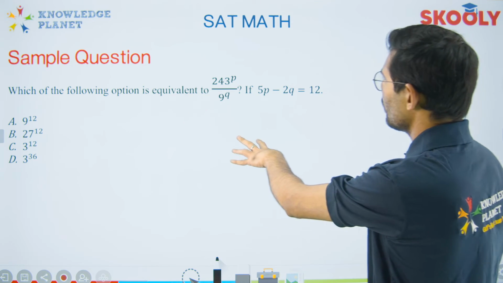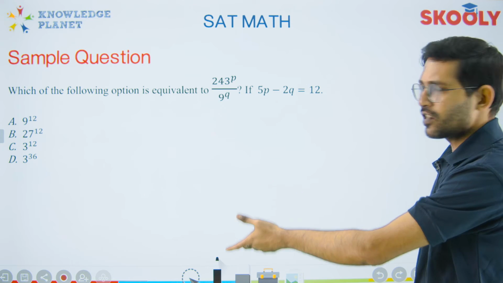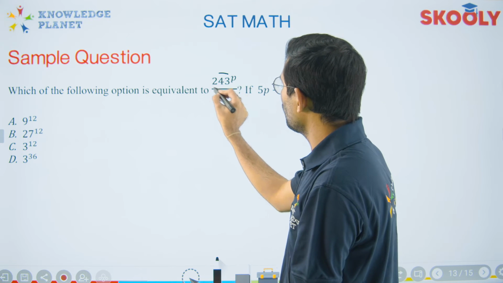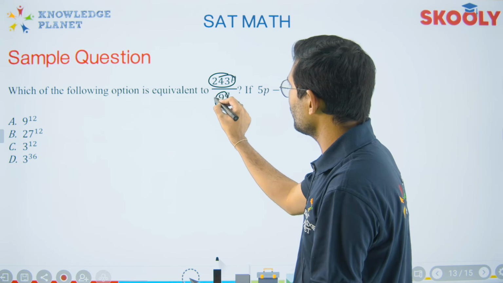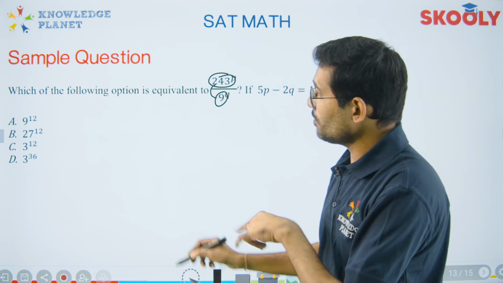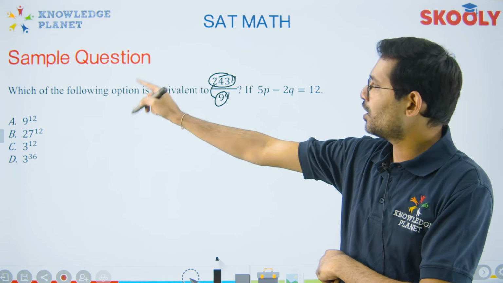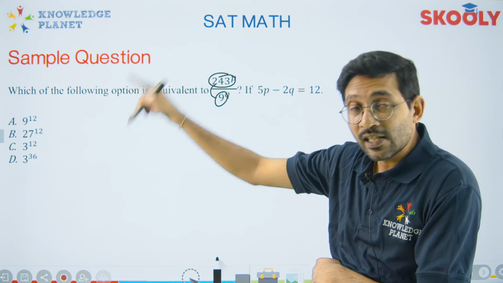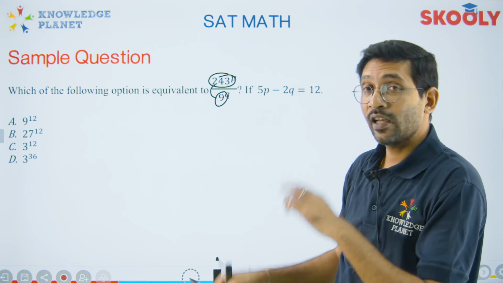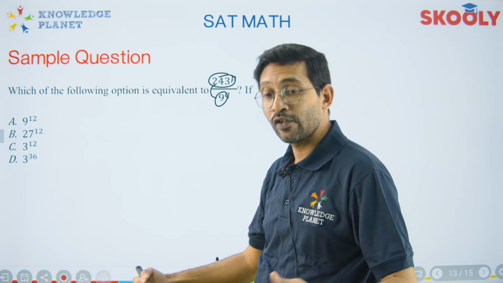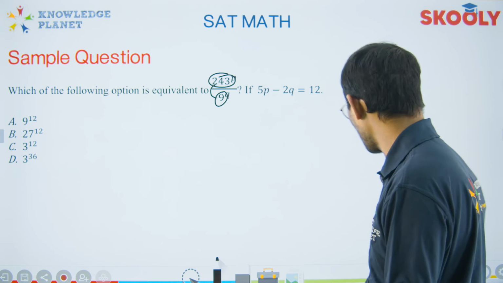This is a set of questions, again the same sort of question which I've shown you. So you need to understand, this is 243, this is 9. There is some relation between these, and the same sort of relation between the options. They will not talk about 8. They will not talk about 125. This is something that gives a hint to the student about where to start the solution from.